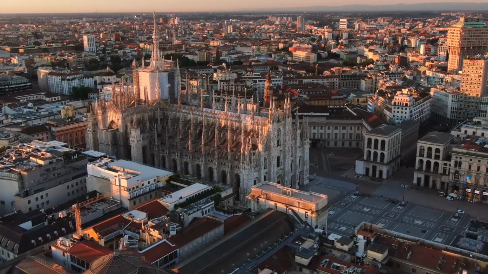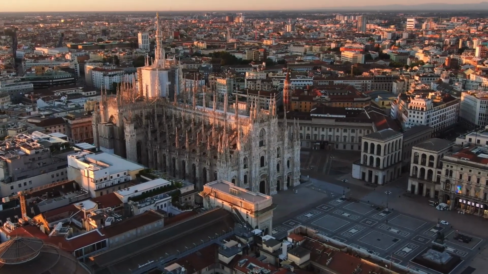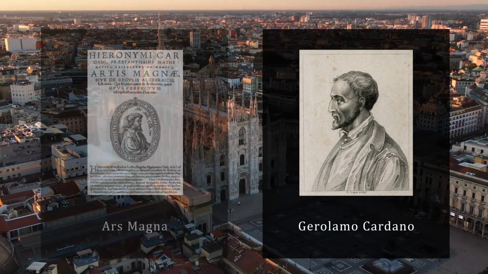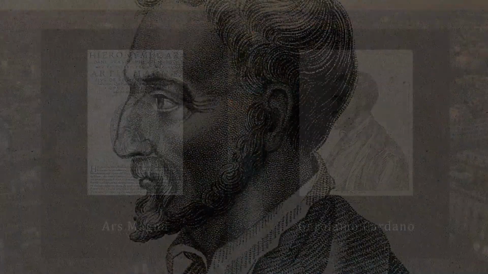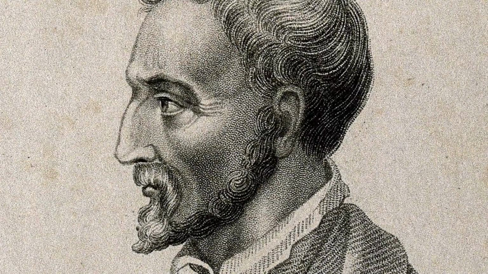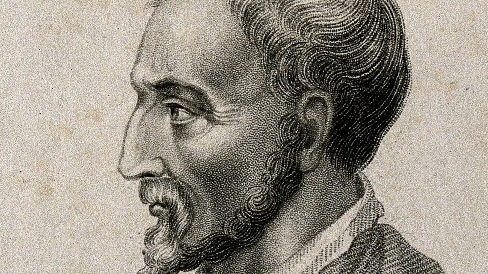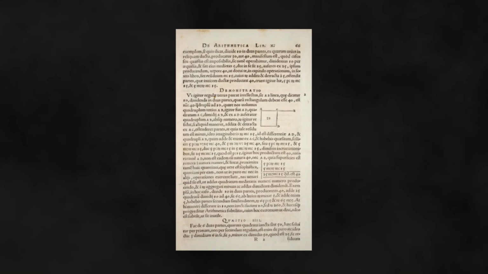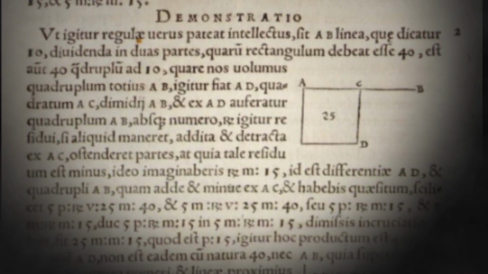Milan, Italy. Approximately 480 years ago in 1545, Girolamo Cardano, born in this place, published Ars Magna, which would later become a historic book on algebra. Cardano was known for his achievements across diverse disciplines, excelling as a physician, mathematician, philosopher, and astrologer. Cardano wrote this in chapter 37 of Ars Magna.